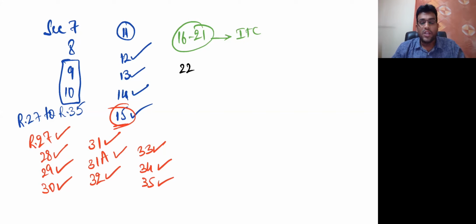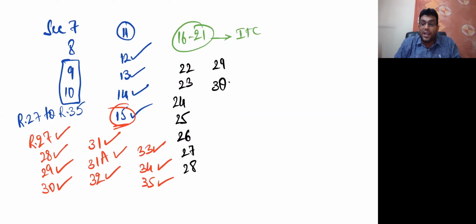Go on, next. What is 22? 22 talks about persons liable for registration. 23. Persons not liable for registration. 24, compulsory registration. 25, procedure for registration. 26, deemed registration. 27, concept of CTP and NRTP. 28, amendment of registration. 29, cancellation of registration. 30, revocation of cancellation.